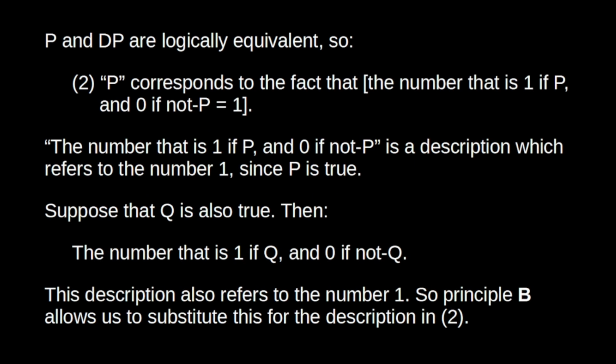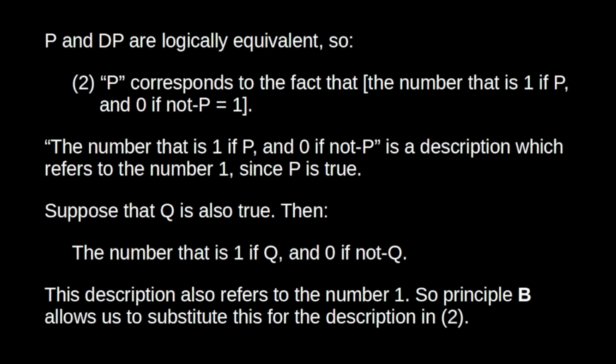Okay, since P and dP are logically equivalent, then given the principle that we may substitute logically equivalent sentences, from number 1 we get 2. P corresponds to the fact that the number that is 1 if P and 0 if not P equals 1. So the number that is 1 if P and 0 if not P is a description, which refers to the number 1. And recall the principle that allows us to substitute co-referring terms. The truth maker for a proposition will be the truth maker for any other proposition derived by substituting co-referring terms.